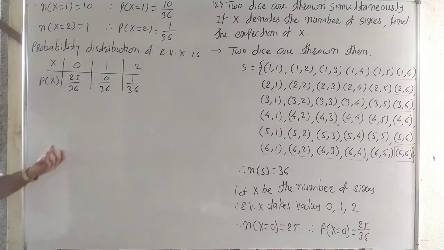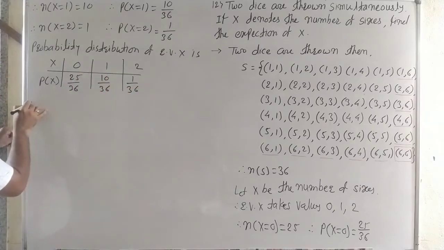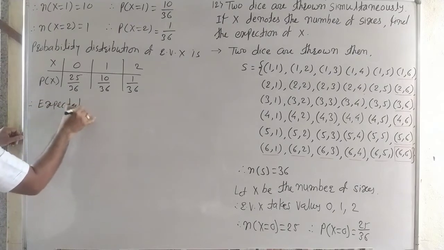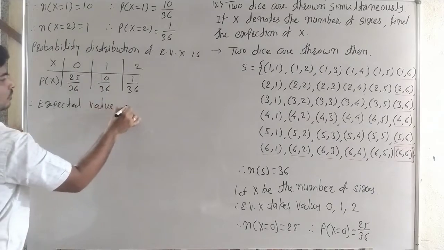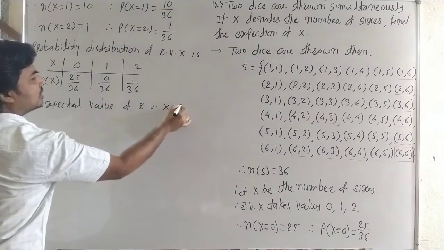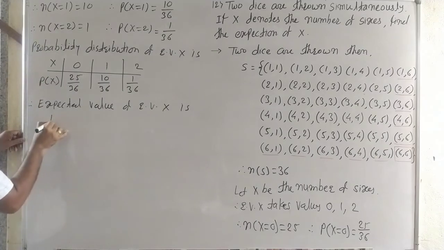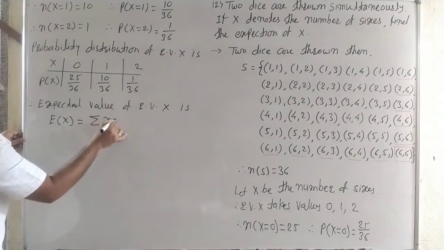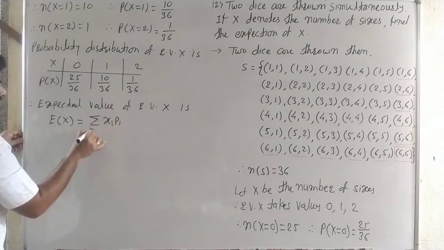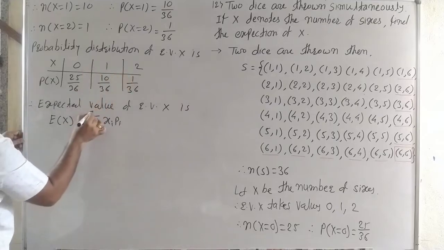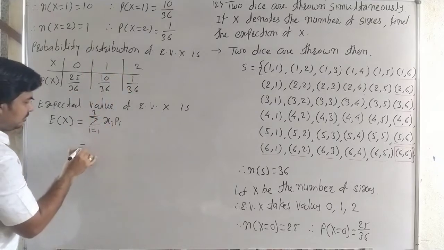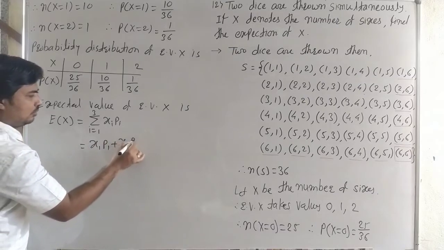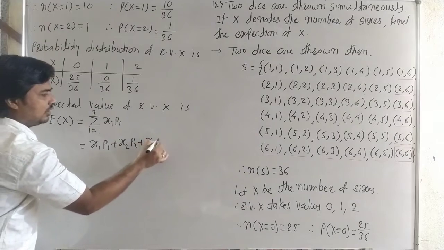Now we want to find the expected value. The expected value of random variable X is E of X equal to the summation of x_i p_i, where i is 1, 2 and 3. That is x1 into p1 plus x2 into p2 plus x3 into p3.